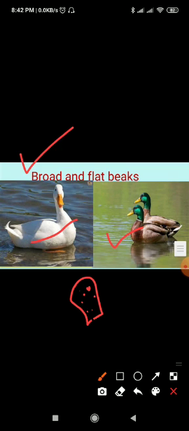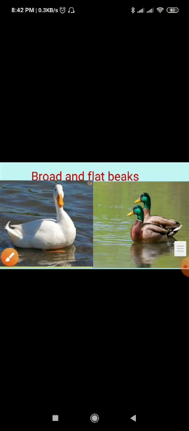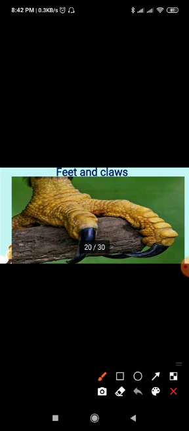So that's all about the beaks, types of beaks. Now next come to the feet and claws. What type of feet and claws do birds have? As the beaks of birds are suited to their method of eating, in the same way, their claws also help them to catch or clutch the food they eat. They also help them to move.